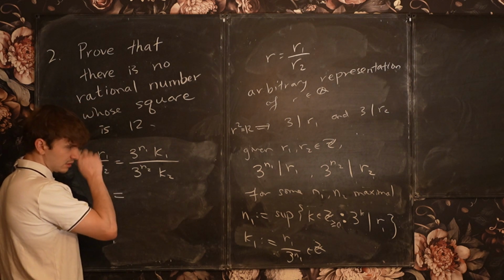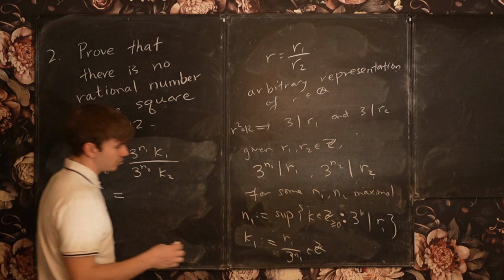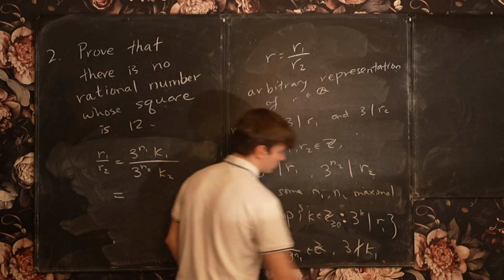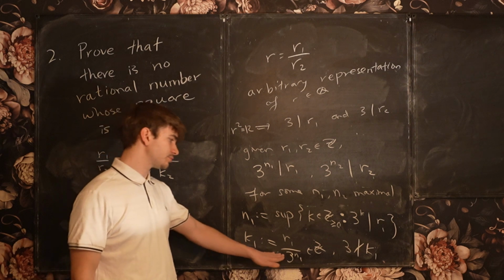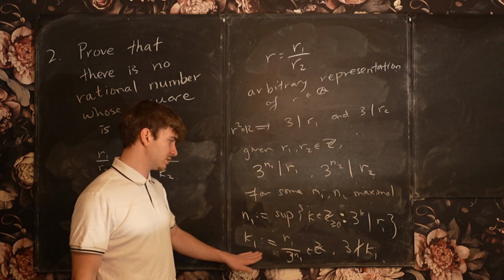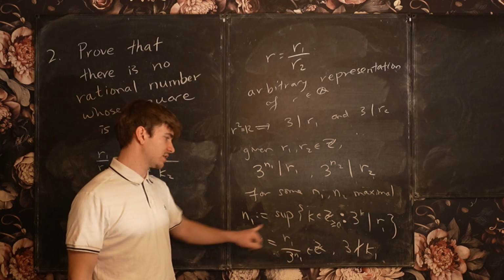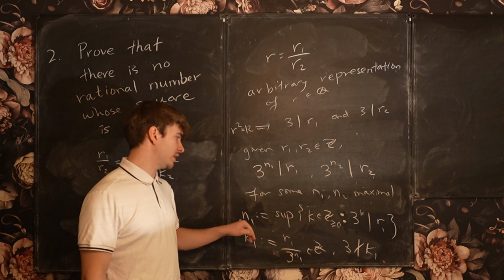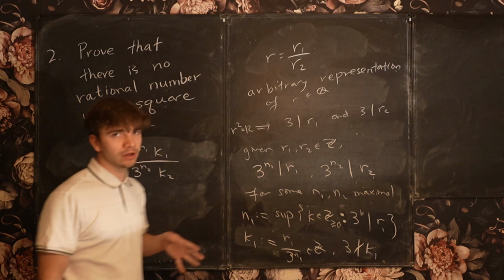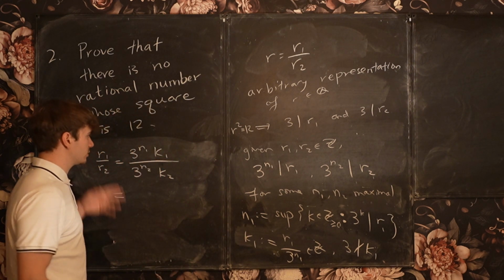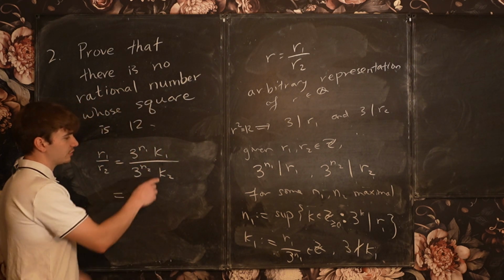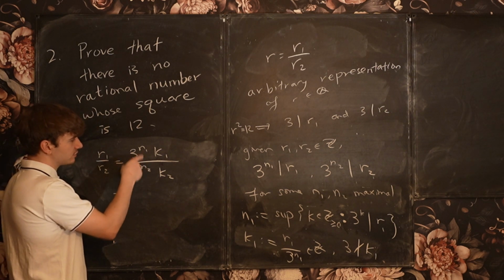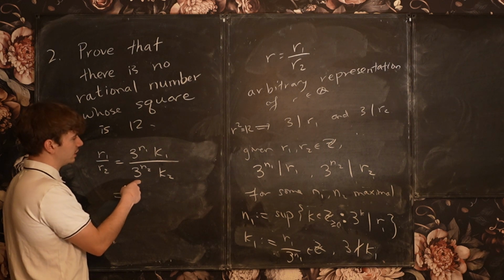and I'm going to get, notice that 3 does not divide k1, essentially, because otherwise that would contradict the maximality of n1, right? If 3 divides k1, then 3 to the n1 plus 1 would divide R1, a contradiction. So k1 is not divisible by 3, similarly k2 is not divisible by 3, and so I can cancel these factors of 3 out inductively.